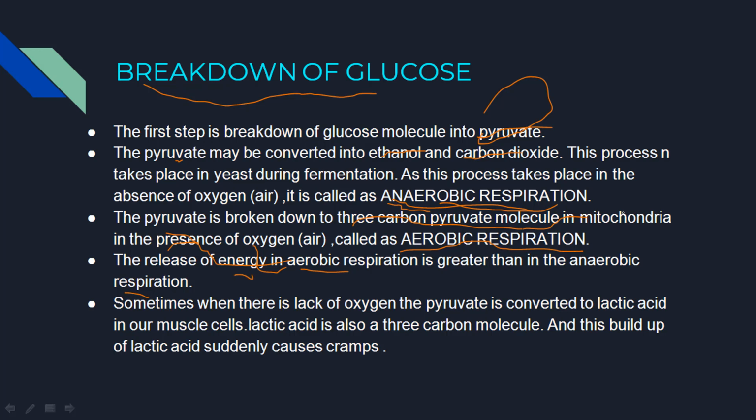Okay. Sometimes, when there is a lack of oxygen, the pyruvate is converted into lactic acid. What is it? Lactic acid. So just like that, the glucose is converted into lactic acid in the muscle cells. Muscle cells, you know it.